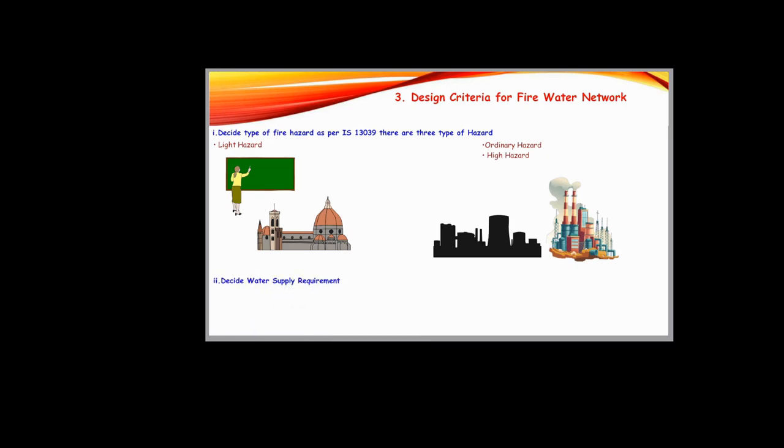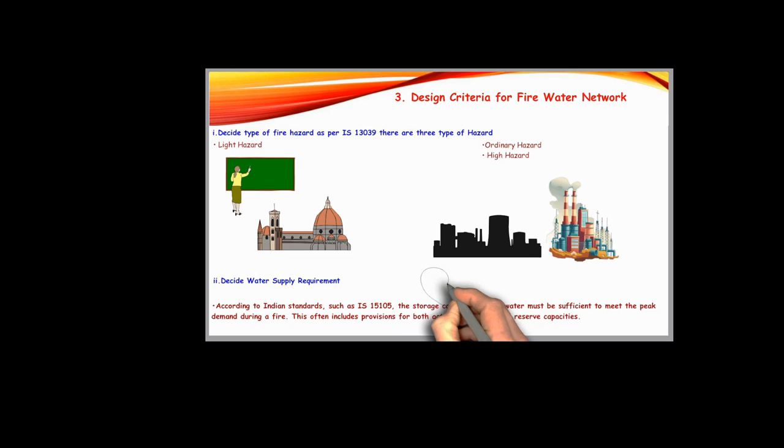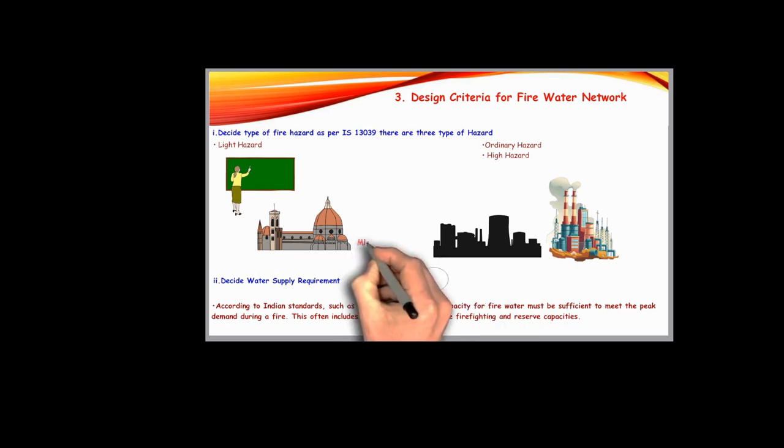The next critical factor is determining the water supply for the firefighting system. According to Indian standards, especially IS 15105, the storage capacity for fire water must be adequate to meet the peak demand during a fire. This storage should account for both active firefighting needs such as hydrant and sprinkler systems, and reserve capacities to ensure water is available for an extended period if needed. The fire water storage must be sized correctly to handle the worst case scenario, ensuring that firefighting efforts are never compromised due to lack of water.